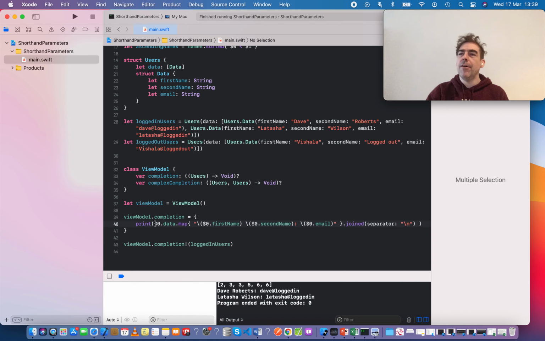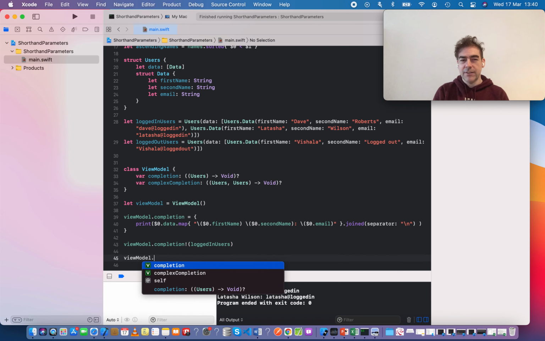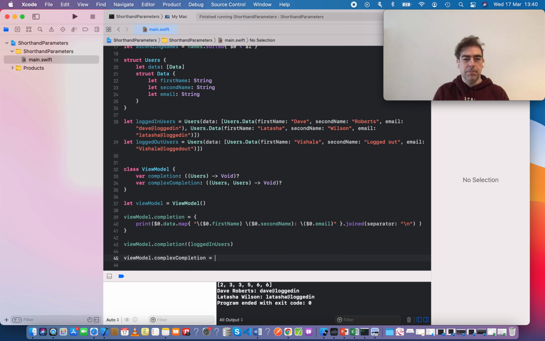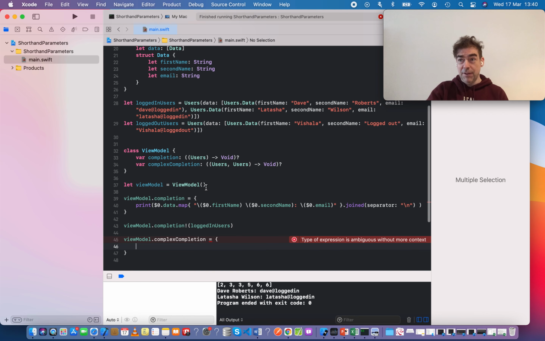Now you can think about if this is a good idea using these shorthand arguments or not, because the point is you've got $0 here and $0 here, and they represent two different things. This represents the user data object, and this represents each person in turn. And yet, when you read along the line, they're both $0. So you can argue that's not a great way of doing things. But probably you'd say it's acceptable because this line is actually very short.